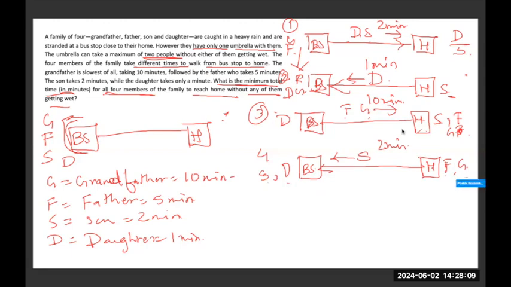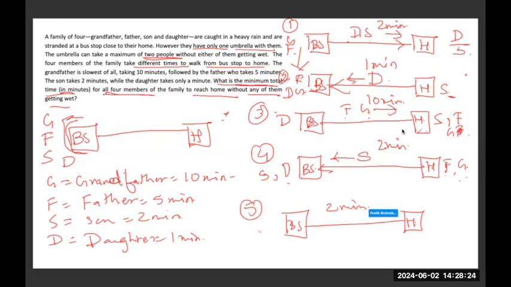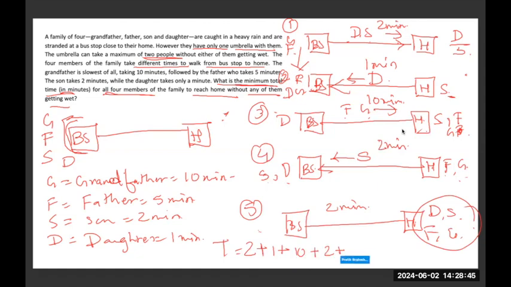In the fifth and final stage, the son and the daughter, who are at the bus stop, will share the umbrella and go home together in 2 minutes, thus getting all 4 family members, the daughter, the son, the father, and the grandfather, together at home. Thus, the total time taken by all of them will be 2 from the first step, 1 minute from the second step, 10 minutes from the third step, 2 minutes from the fourth step and 2 minutes from the fifth step, adding up to a total of 17 minutes.